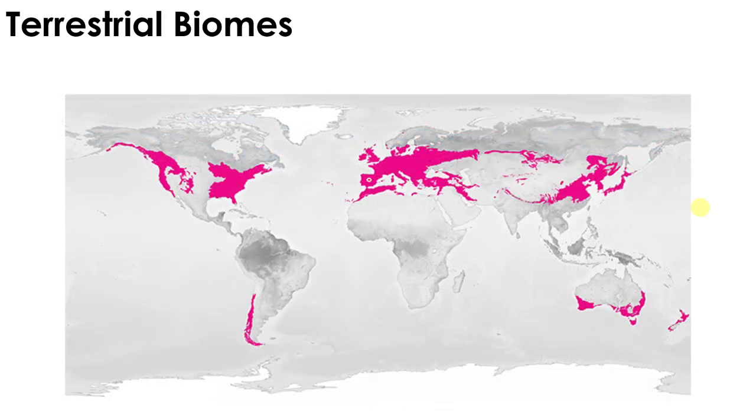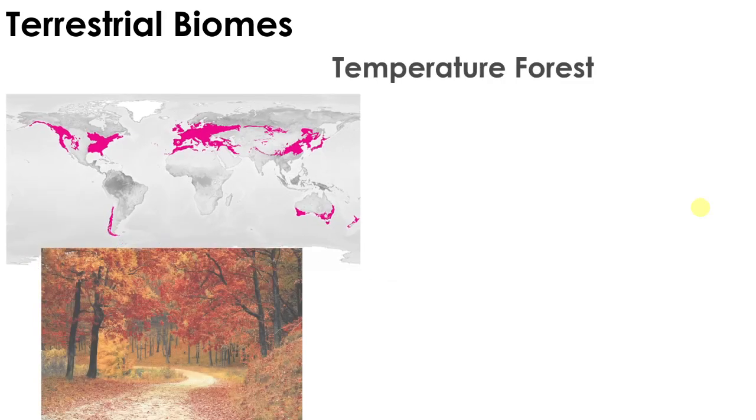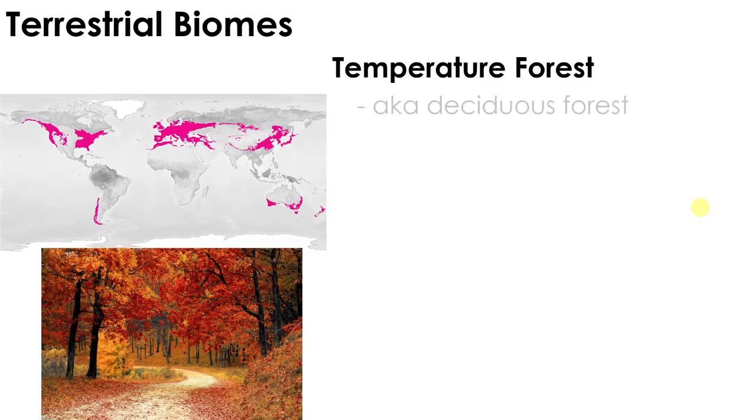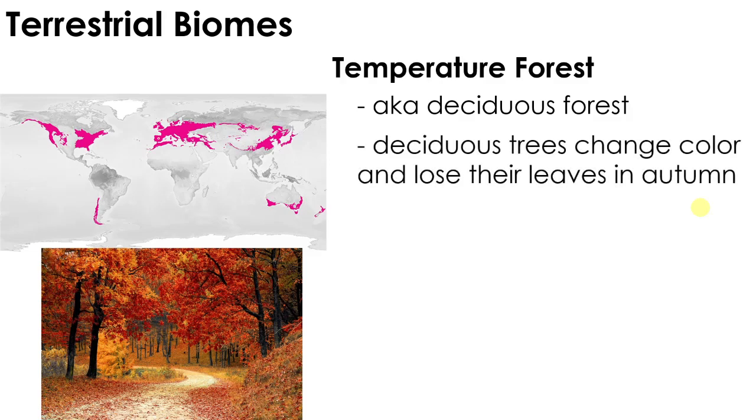Next, we have the temperate forest. The temperate forest is also known as deciduous forest. It contains deciduous trees. Deciduous trees change their color and lose their leaves in autumn. This one is an example of a deciduous tree. This area goes through four seasons. So obviously, the color of the leaves changes in fall, or autumn. That's before winter.